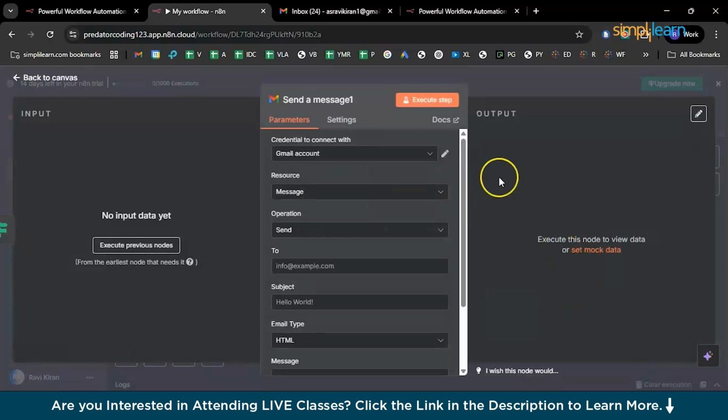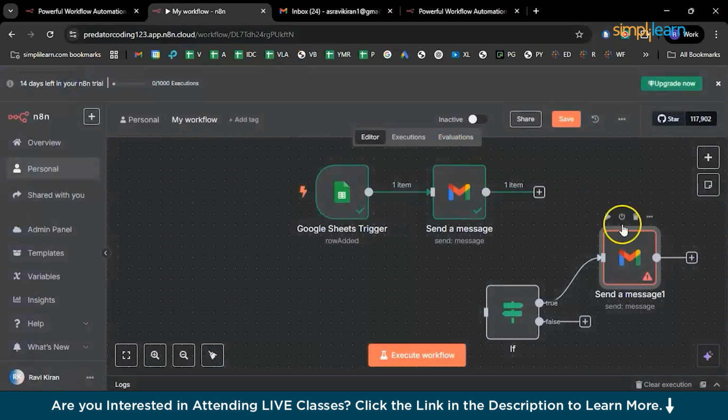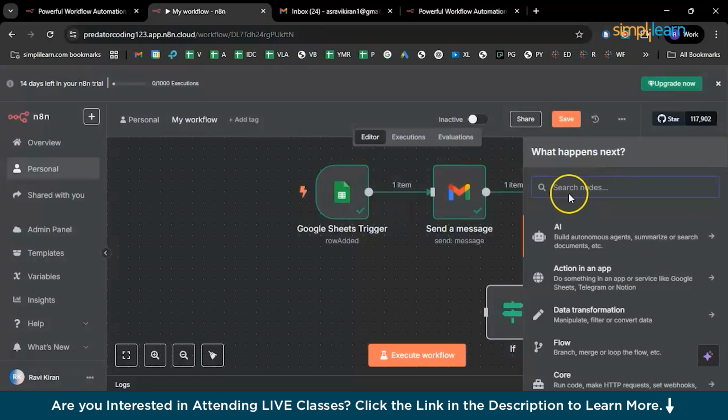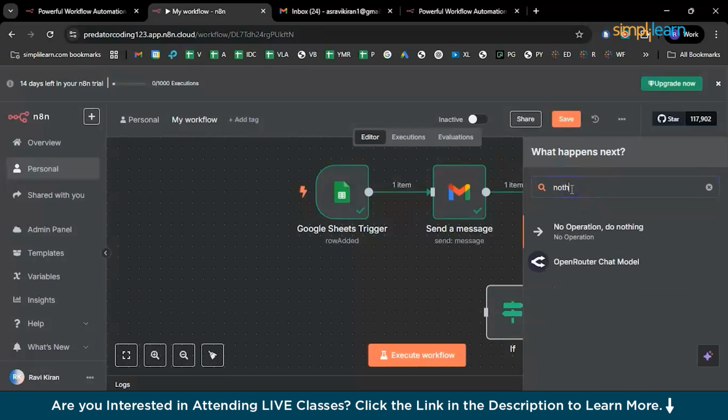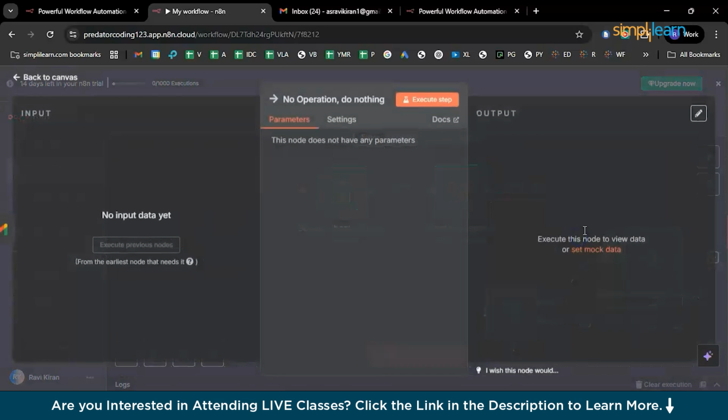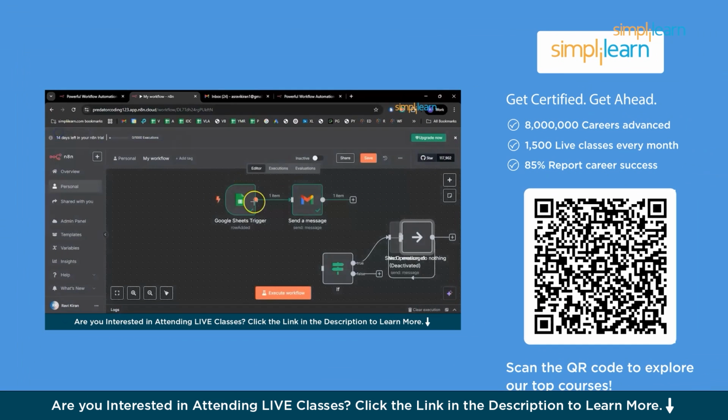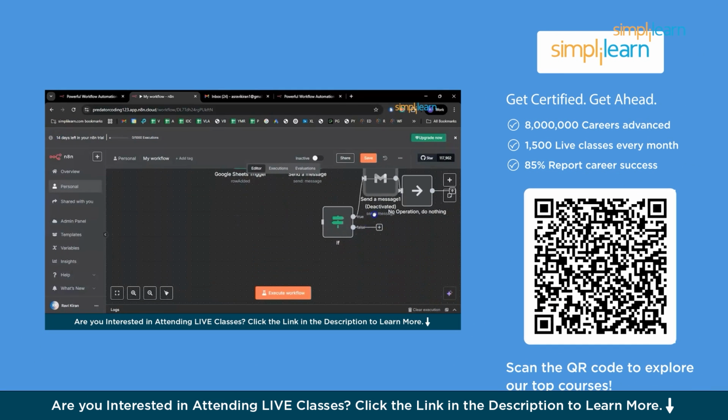So I'll add the message window. I'll not program this. You can just replicate it as it is. And the second one is do nothing. So basically that particular entry is just a stagnated one. It will not perform any operations. Go back to canvas. Now you can connect them.